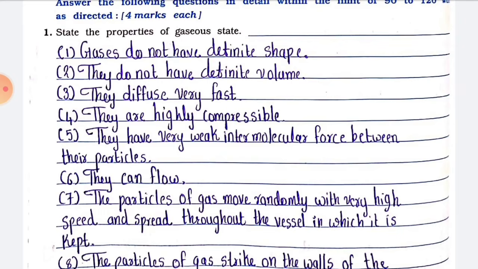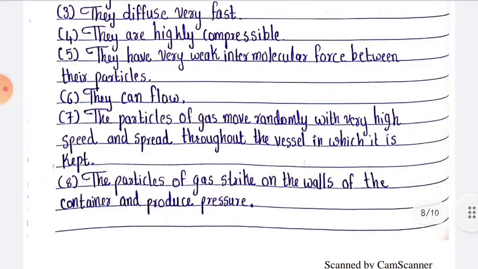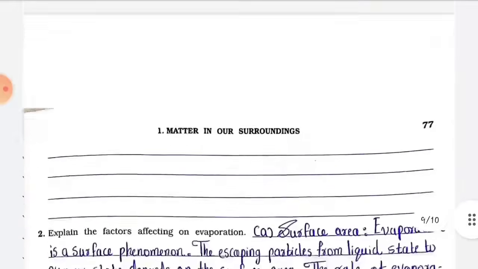Point number 5. They have very weak intermolecular force between their particles. Point number 6. They can flow. Point number 7. The particles of gas move randomly with very high speed and spread throughout the vessel in which it is kept. Point number 8. The particles of gas strike on the walls of the container and produce pressure.